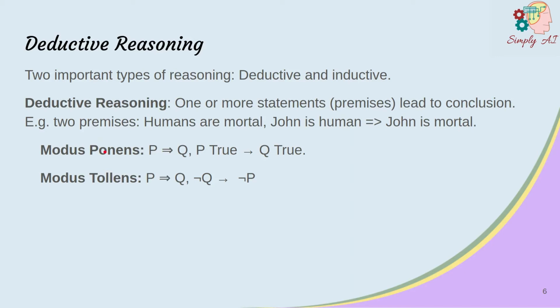It states that if we know a rule that states P implies Q, and if there's a fact that states P is true, then Q must also be true. For example, if today is Monday, then we meet for AI. Today is Monday. Therefore, we meet for AI. The second one is called modus tollens, which is Latin for method of removing by taking away. It states that if we know a rule stating that P implies Q, and if there's a fact that states Q is not true, then P is also not true. For example, if today is Monday, then we meet for AI.